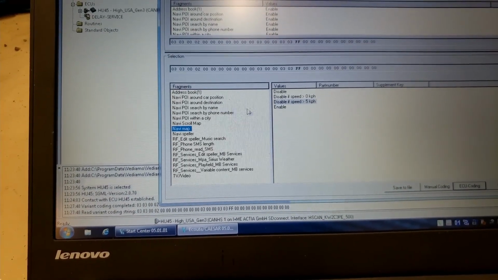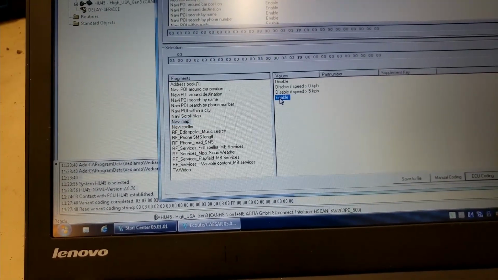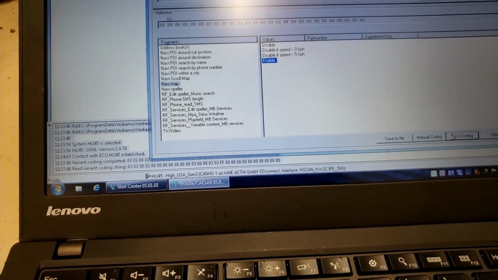Alright, so nav map, and go to enable, code it.